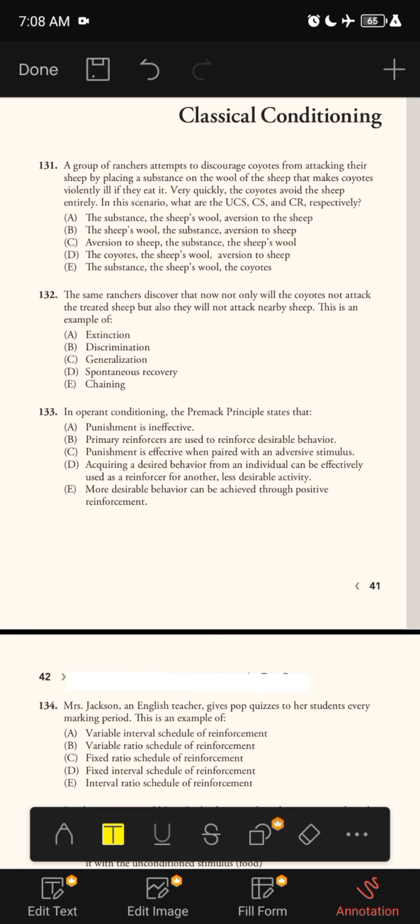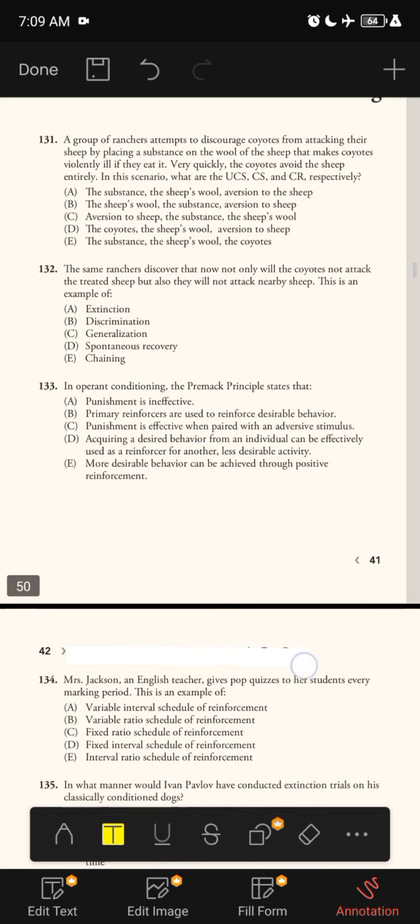And the conditioned response is a response an organism produces when only a conditioned stimulus is present. In this case, the conditioned response is aversion to the sheep, which occurred after conditioning made an association between the substance and the sheep. So the correct answer is A.